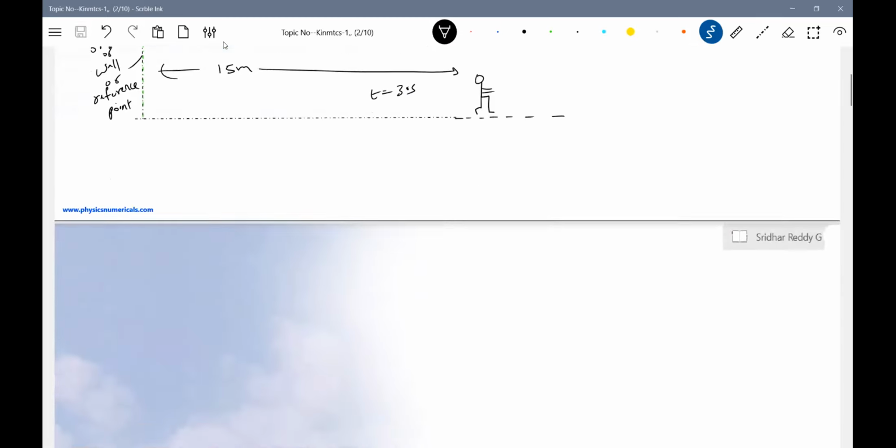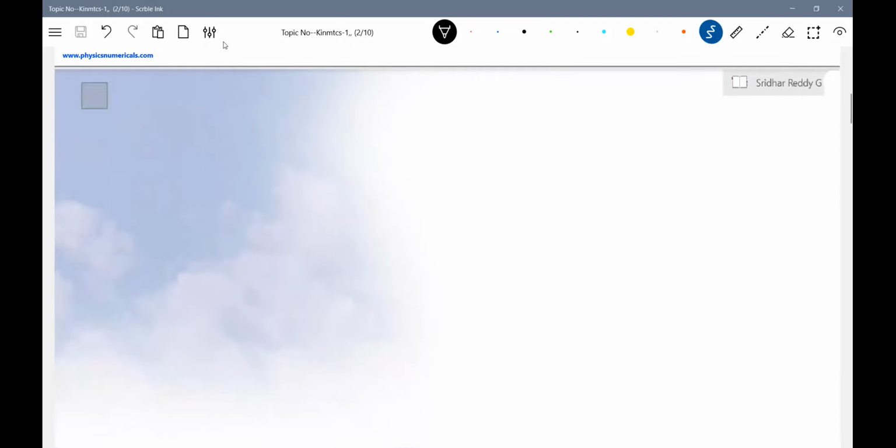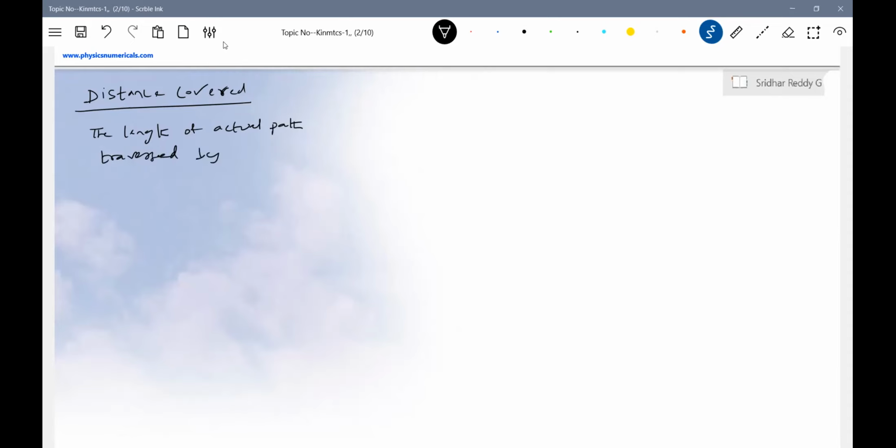Okay, next we'll take the other one, distance covered. The length of the actual path traversed or covered by a body is called the distance covered.